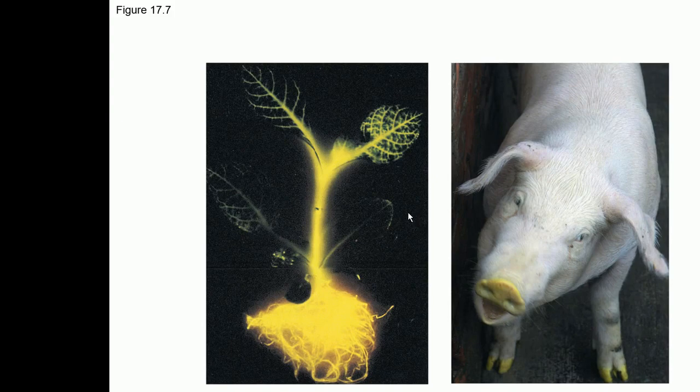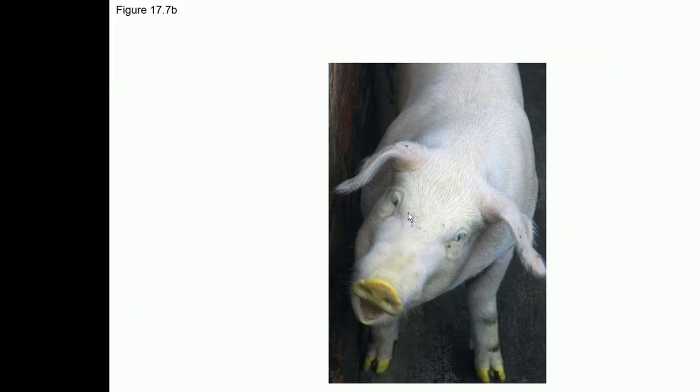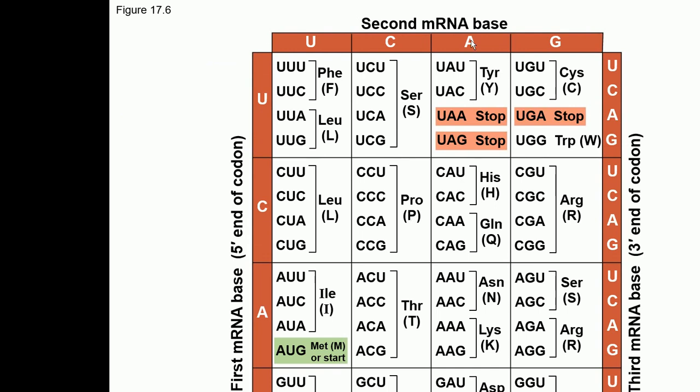This genetic code table, which tells us which codon codes for which amino acid, is followed by all the organisms in the biological world. There are only a few exceptions, but 99.9% of the organisms in the whole biological world follow this codon table, which means that whether it's bacteria or monkey, donkey, cat, dog, whatever, if some protein is going to be made, the amino acids will be coded by the same codons in the whole biological world. So that is why the genetic code is universal in nature.